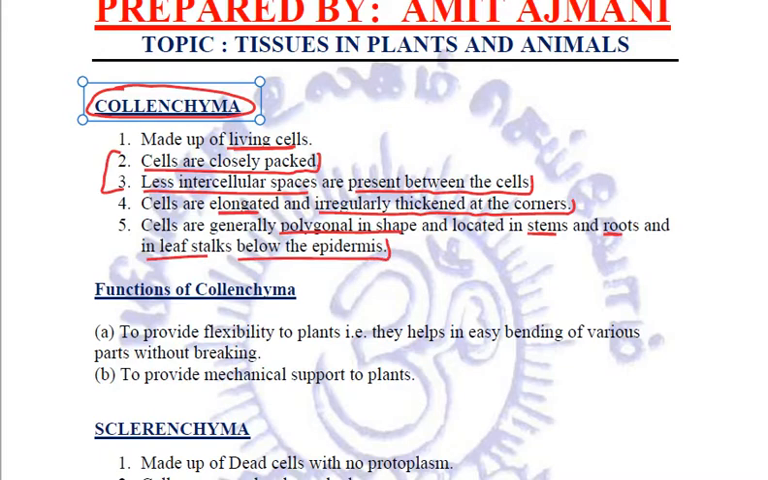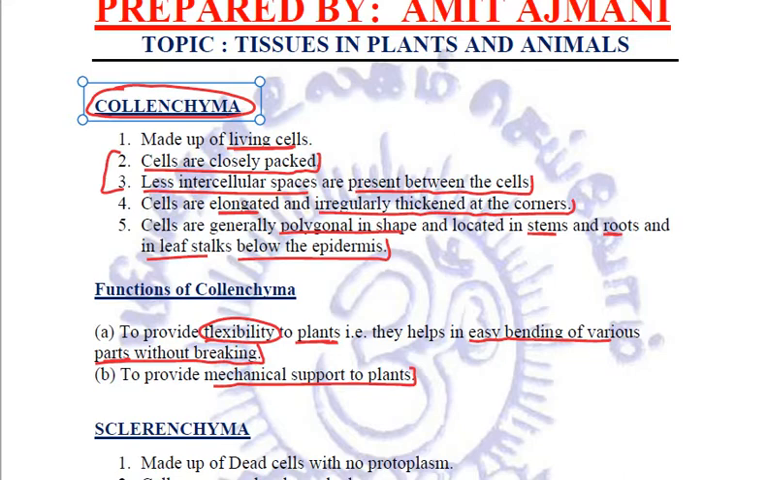Now, what are the functions of collenchyma? The functions of collenchyma are to provide flexibility to plants. It is due to this collenchyma only that the easy bending of various parts of plants takes place without breaking. And these collenchyma also provide mechanical support to the plants. So these are the functions of collenchyma.